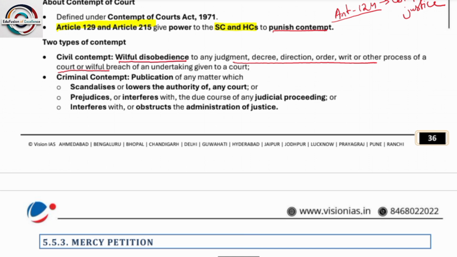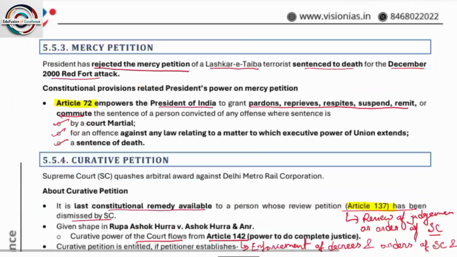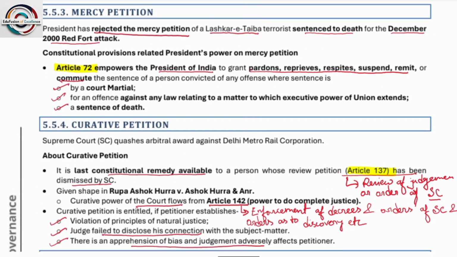The decision on contempt basically depends on the court, so it might create a situation of bias, as it is unclear what comes under civil contempt and what comes under criminal contempt. There are no such specific definitions of civil contempt and criminal contempt. So please have a look at this.